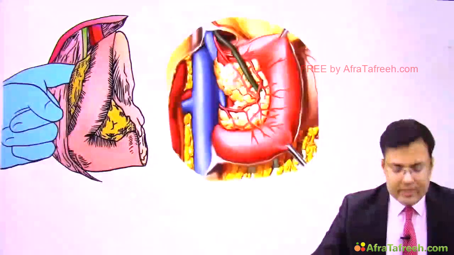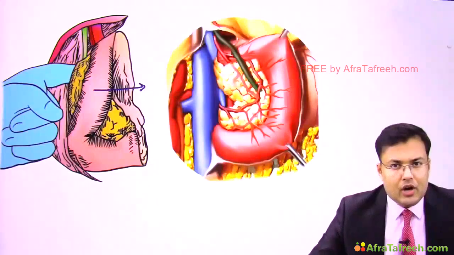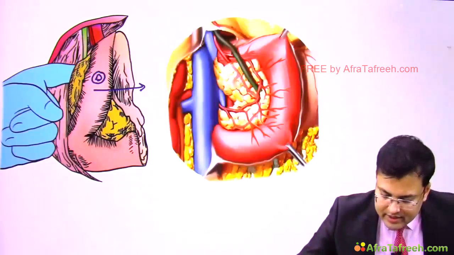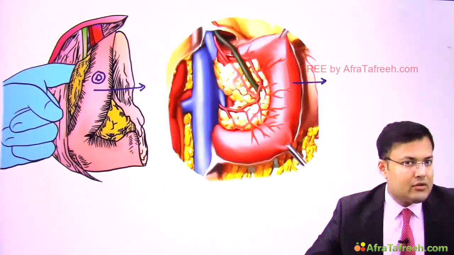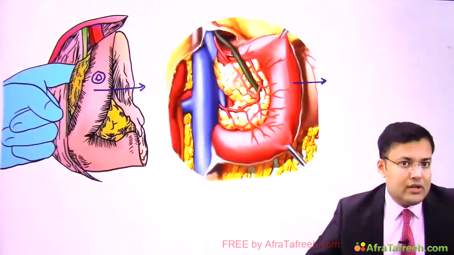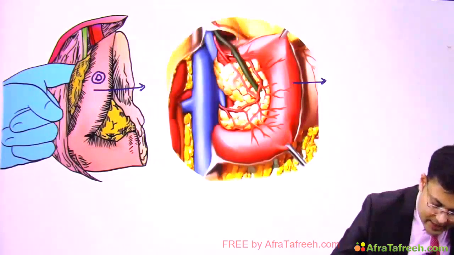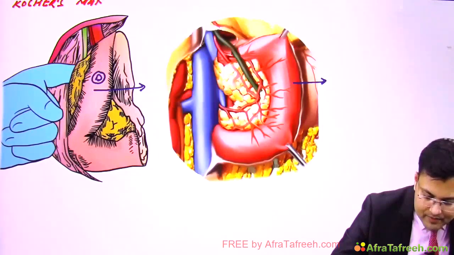So in this image you can see that there is mobilization or medialization of duodenum. Can you see this is duodenum? This is also known as Cockerization, and the name of this maneuver is Cocker's maneuver.